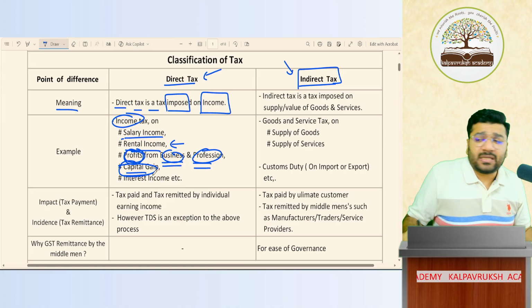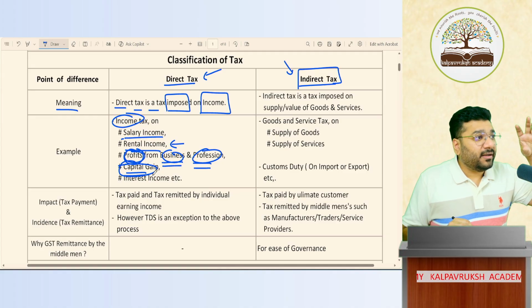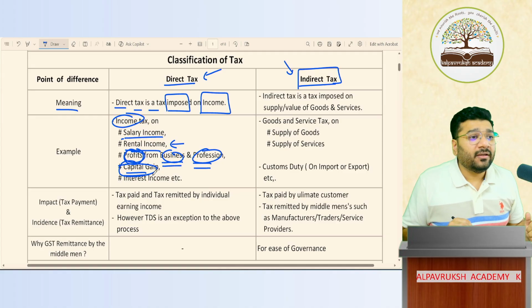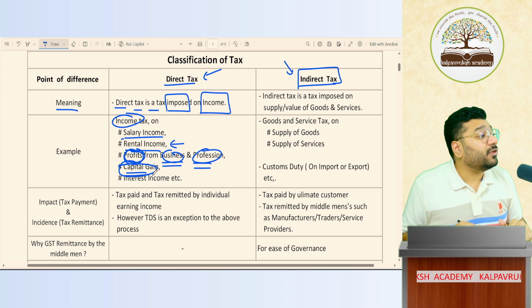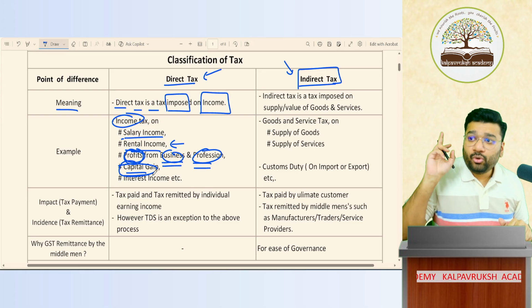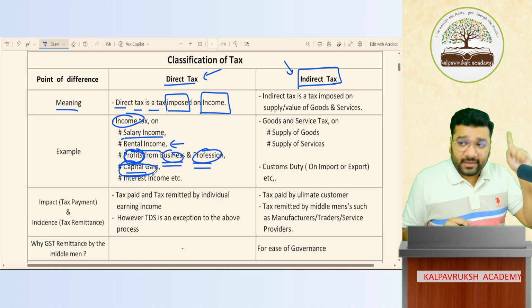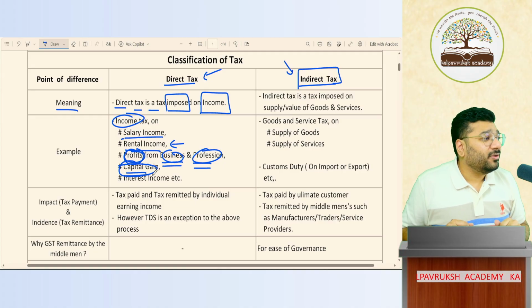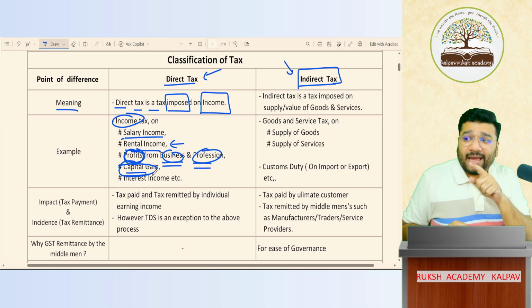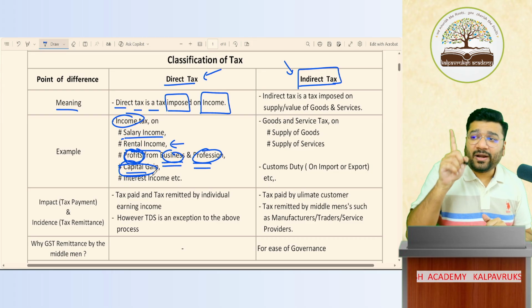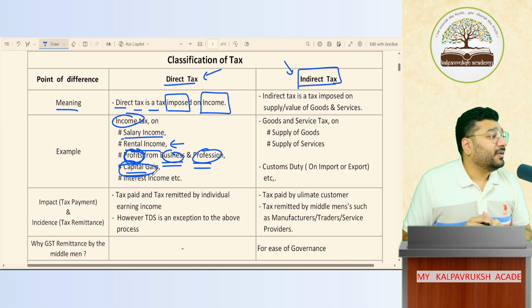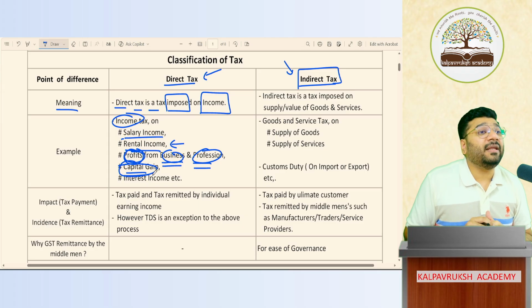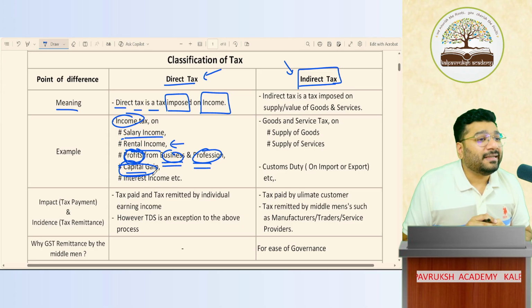If I deposit my surplus money in a fixed deposit in the bank, I'll get interest. If I invest my surplus money in mutual funds, I'll get dividend. Yes or no? You go to Goa. Where in Goa? Casino. In the casino, you do gambling. By gambling, you got 1 lakh rupees profit, 1 lakh rupees income. That is also considered income as per income tax. On that also you have to pay tax.